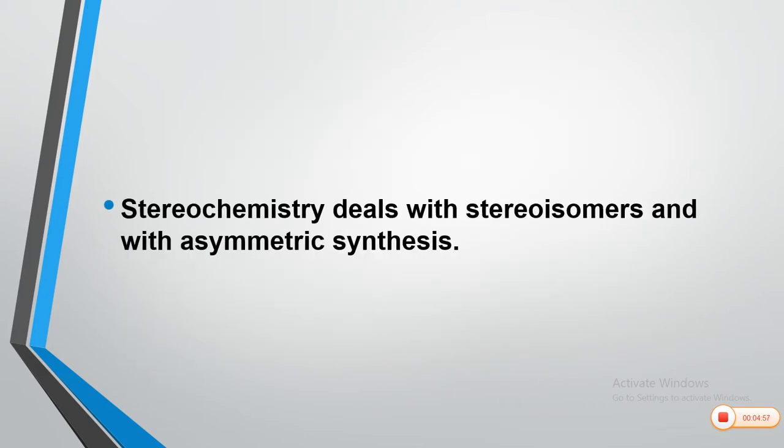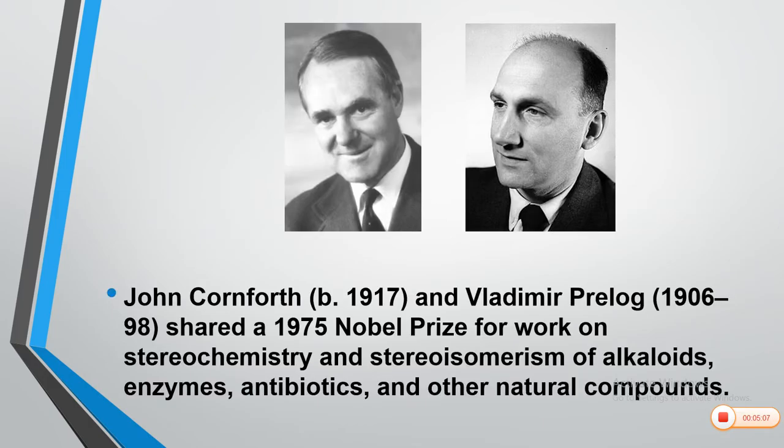In other words, stereochemistry deals with stereoisomers and with asymmetric synthesis. This is an important aspect of organic chemistry.